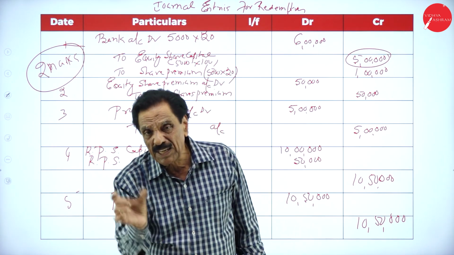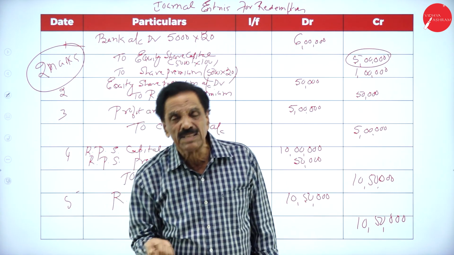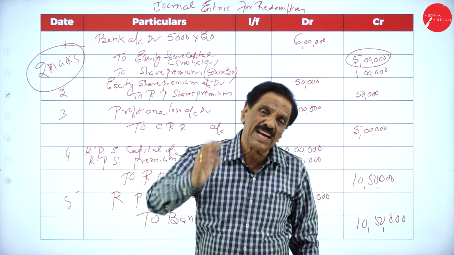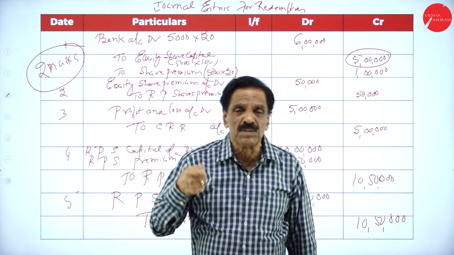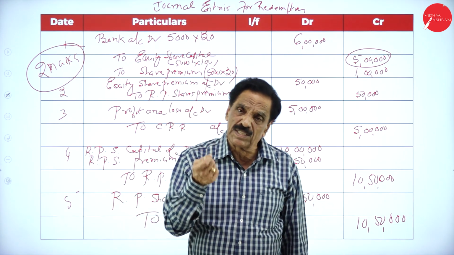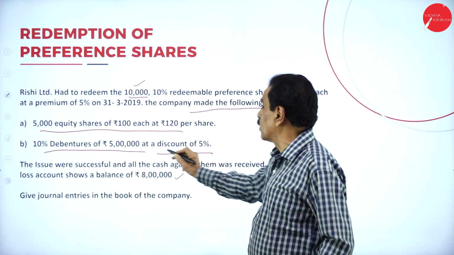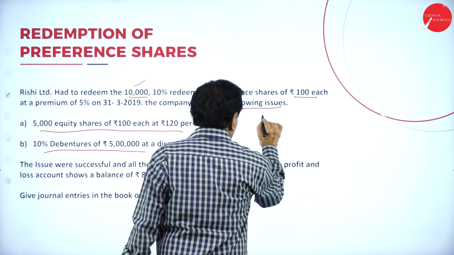Then preference share premium should be paid out of the equity share premium. If it is not available there, you can utilize the general reserve, the capital reserve, or the dividend reserve. All the reserves can be utilized in order to pay the preference share premium. That is the law. Now there is a debenture issued, 5 lakh rupees, face value 5 lakh.